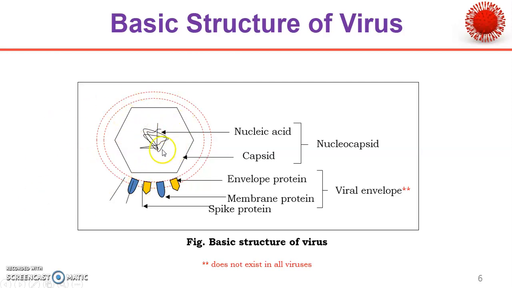In this, the nucleic acid is coated with a proteinous coat called the capsid, and the combination of nucleic acid and capsid is called a nucleocapsid. Some viruses possess envelope protein and some membrane protein, also with spike proteins, and this is known as a viral envelope. But this viral envelope does not exist in all viruses.